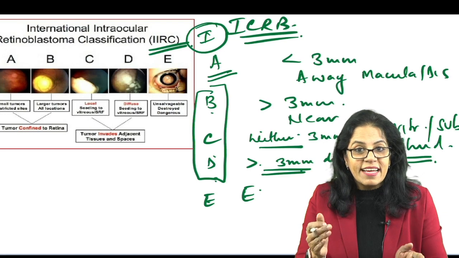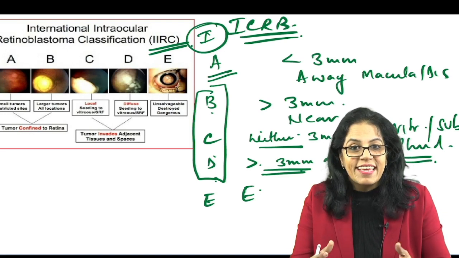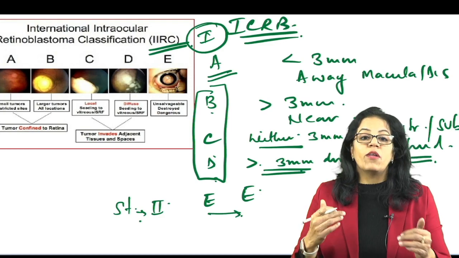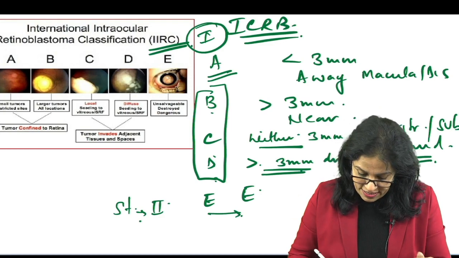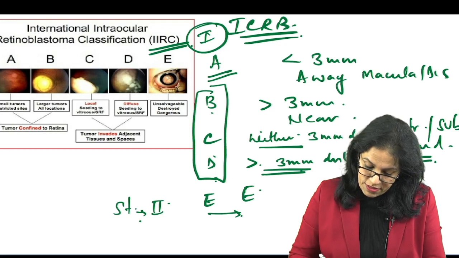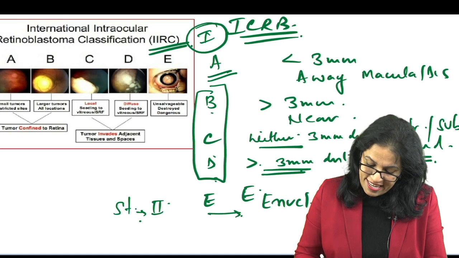Once you have done that, you will do biopsy and see whether the optic nerve is involved or not. If it is involved, this becomes stage 2. And if the optic nerve involvement is there, then what you have to do along with this enucleation? You have to go for chemotherapy and radiotherapy. That is stage 2. Okay. So stage 2 is, I'm not writing everything, it's a quick discussion: enucleation with chemotherapy and radiotherapy.